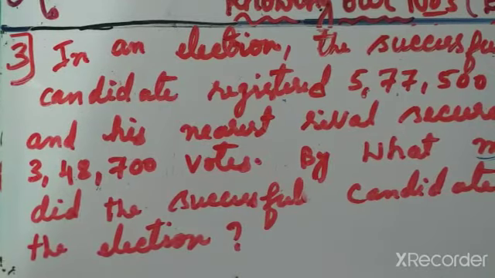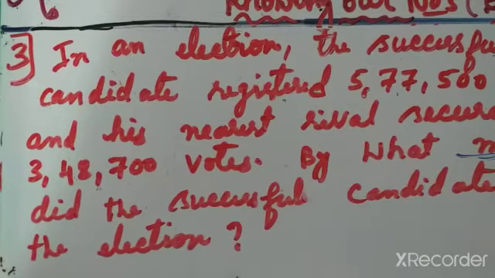After reading the question, you should decide whether it is an addition sum or a subtraction sum. If it says sum or total, find the total, that is an addition sum. Find the remaining or left means subtraction sums. Find how much more is also a subtraction sum. So here, by what margin did the successful candidate win the election: how much more, what is the difference?